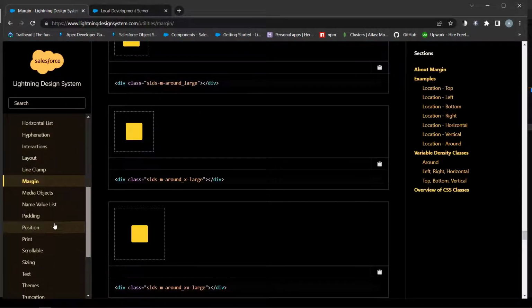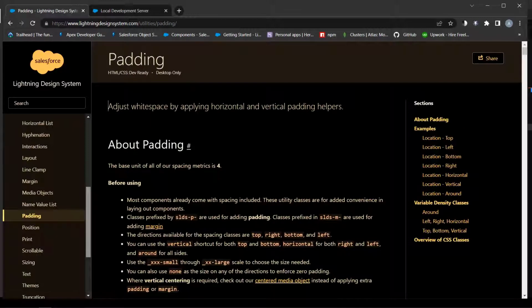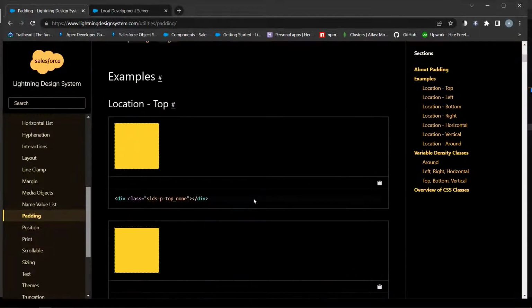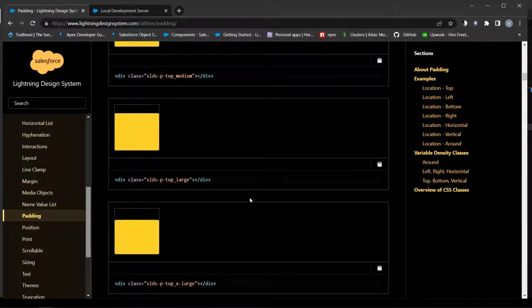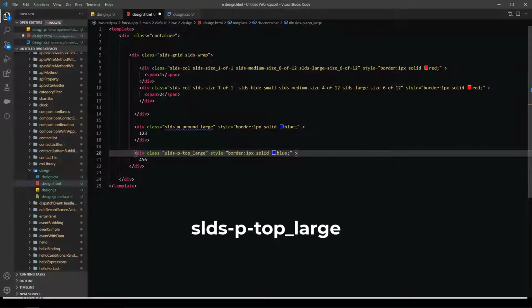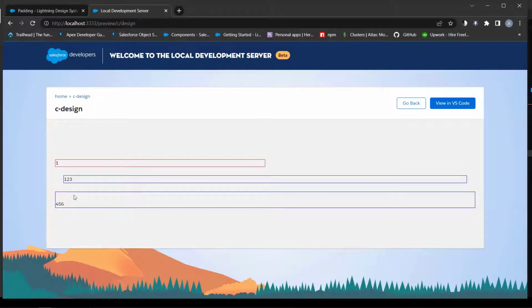Next is padding. The padding's CSS shorthand property sets the padding area on all four sides of an element at once, inside the element. Classes prefixed by SLDS P are used for adding padding. We will try top large. The space appeared above the text.